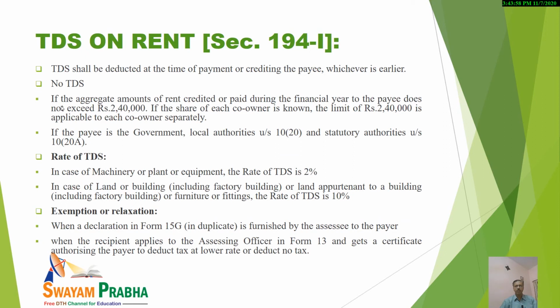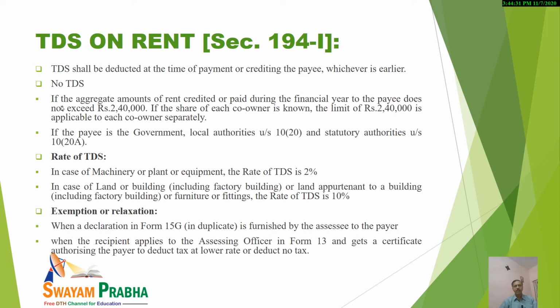Again, TDS on rent. It is very important from the general point of view also. You should know it. Again, the payer will deduct, at the time of payment or crediting the payee, whichever is earlier. But the main thing which I am going to discuss is that in case the aggregate amount of rent paid or credited during the financial year is up to 2,40,000, then no TDS is required to be deducted.